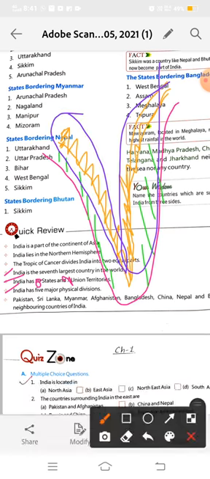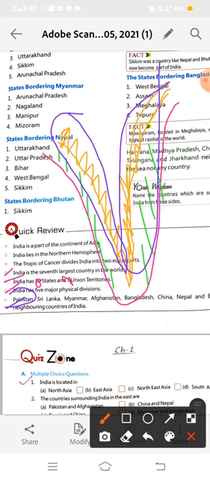Okay, so in this chapter you also learned about the neighboring countries of India. You learned that India has many neighboring countries. In the east-west side, India has Pakistan, and in the north, India has Afghanistan and China. In the east, India has Nepal.